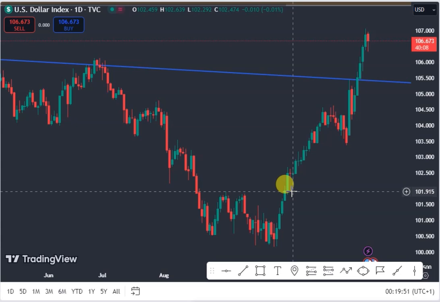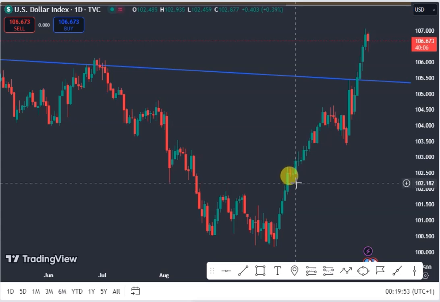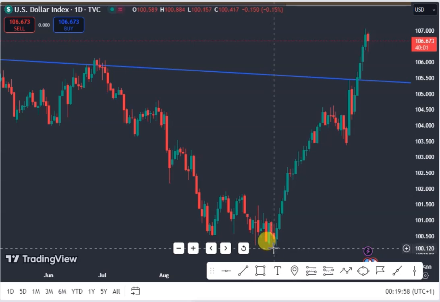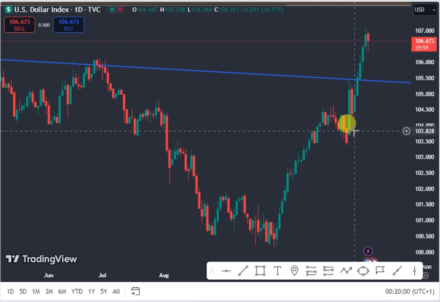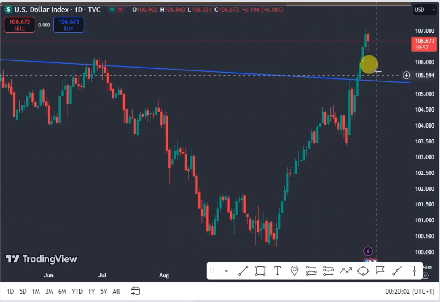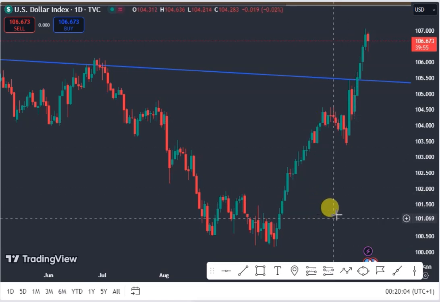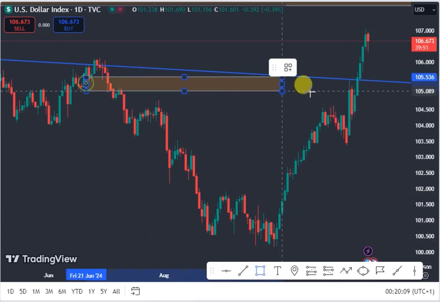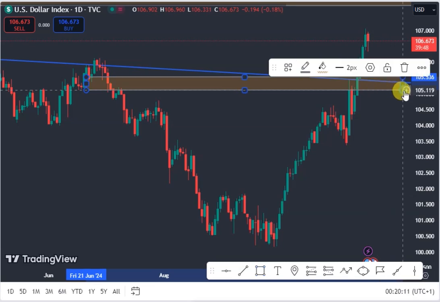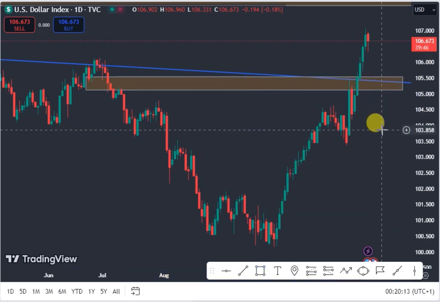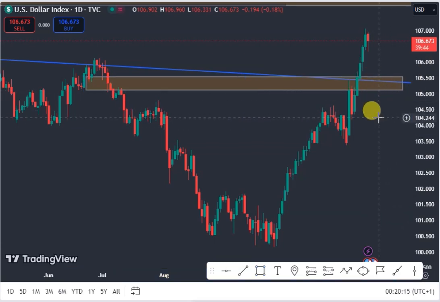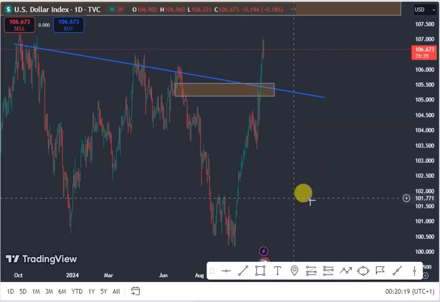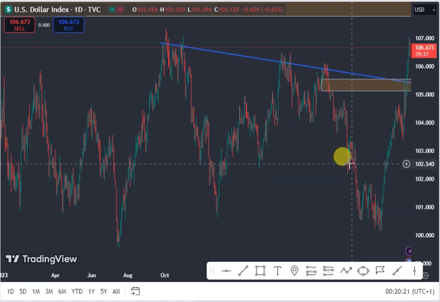The dollar index, from the daily chart, you can see that the price is still currently in an uptrend. You can see that we have a lower low, higher low. So long we have this higher low, so we expect price now to do a retest back to this support level for us to look for a possible entry for the uptrend continuation for the dollar index. So we'll be expecting the dollar index to continue to push higher this coming week.